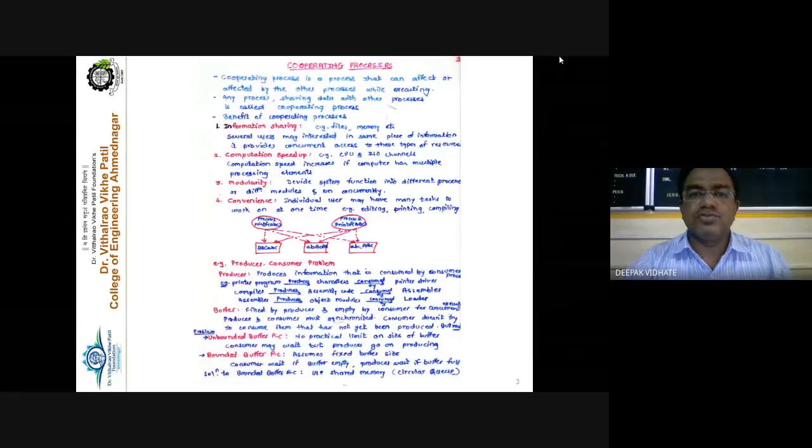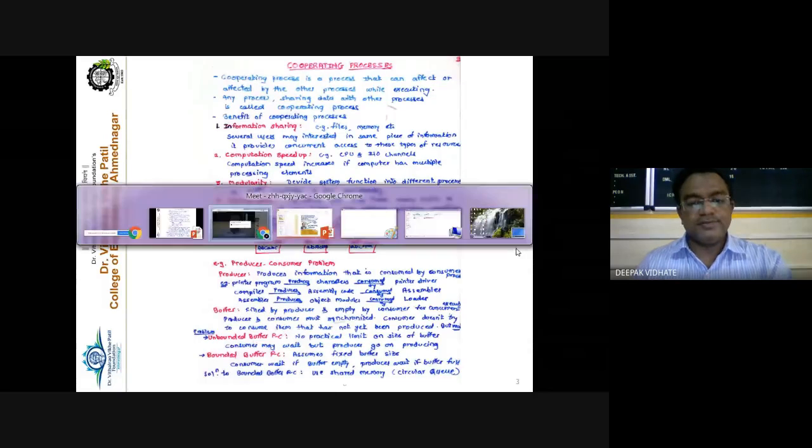So there must be cooperation or coordination between producer and consumer type of processes, because if the producer goes on producing and there is no consumer, no coordination with the consumer process, then there is no use at all. And if the consumer is ready to consume but there is no producer process, then also there is no use. So there must be proper synchronization between the producer as well as the consumer type of processes. Getting this point?